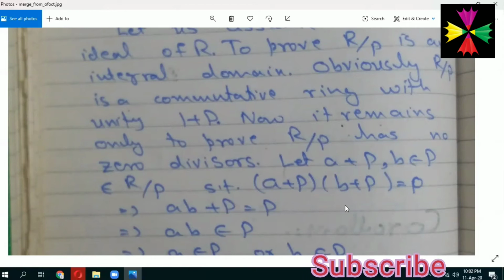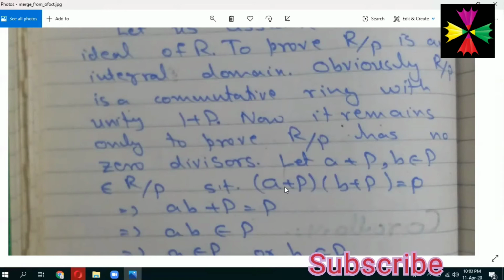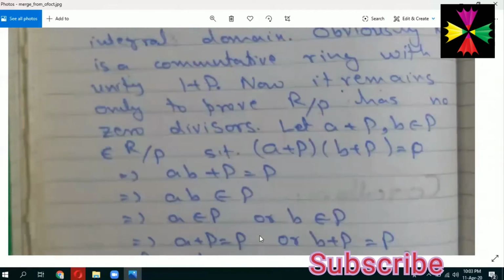Now what does it mean? By 0 we mean the additive identity of the ring R factor by P. Now what is the additive identity of R factor by P, which is definitely equal to P? It means 0 plus P, that is P. So we multiply a plus P by b plus P and take it equal to 0, that is the additive identity of R factor by P, which is equal to P. Then we solve a plus P into b plus P by the multiplication of the cosets. ab plus P will be equal to P, then ab belongs to P.